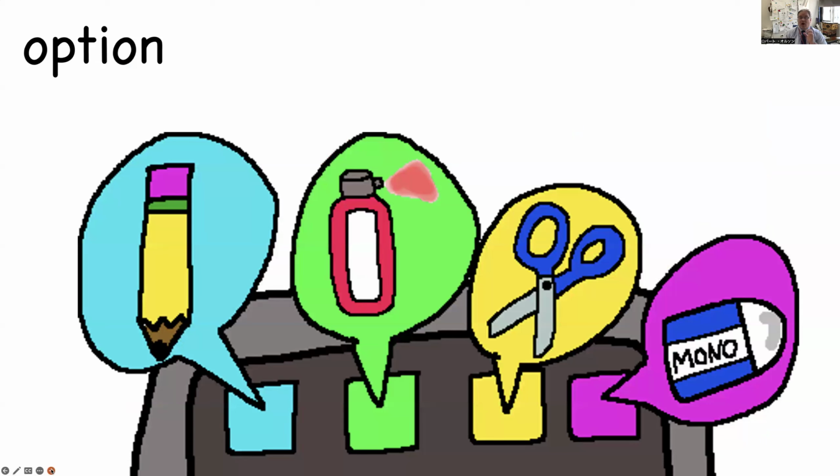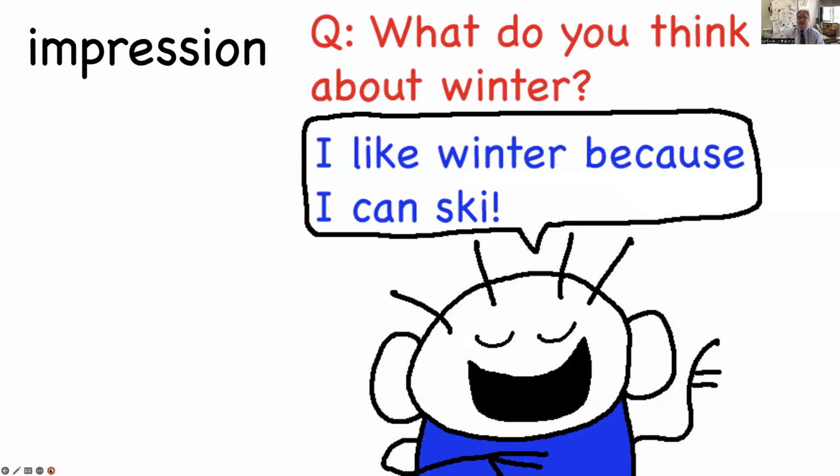Now, options are things you can choose to do. For example, this is the pencil option. It will allow you to write like a pencil. This is the spray paint option. It will allow you to paint with spray paint. This is the scissors option. It will allow you to cut things out. And this is the eraser option. It will allow you to erase things. These are options.